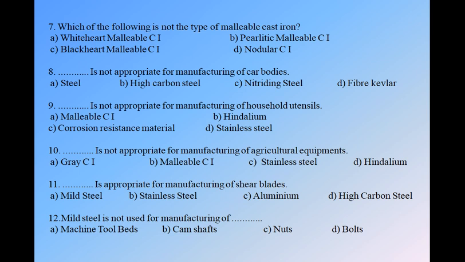Okay, so mild steel is not used for manufacturing of the machine tool beds because steel does not have high compressive strength, and machine tool beds require high compressive strength and vibration damping capacity. It is generally used to make automobile components.